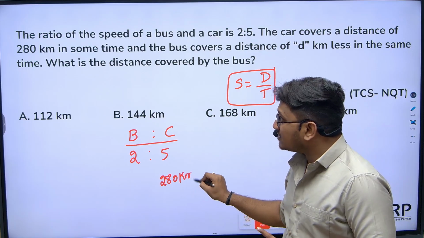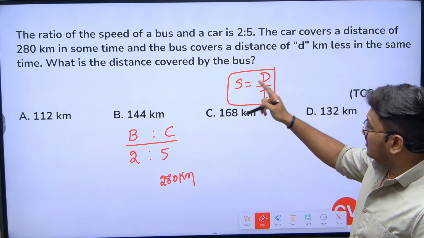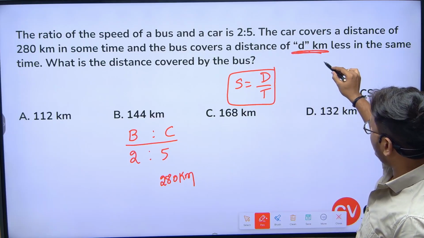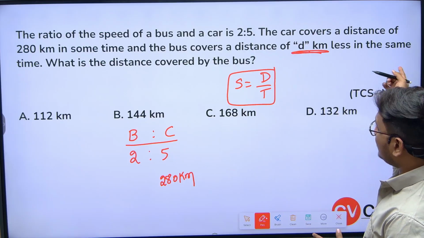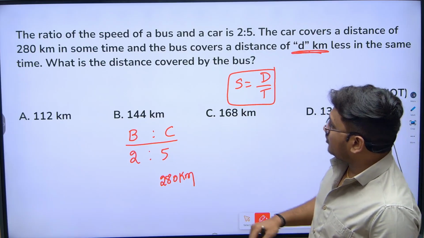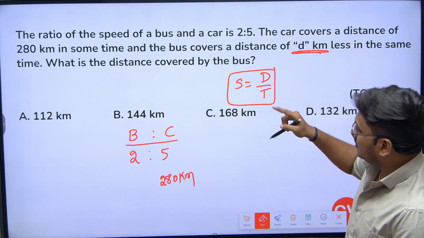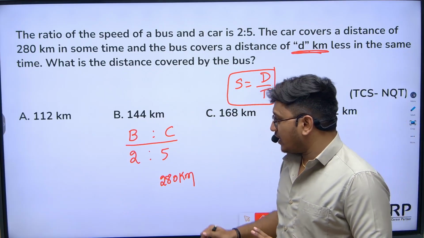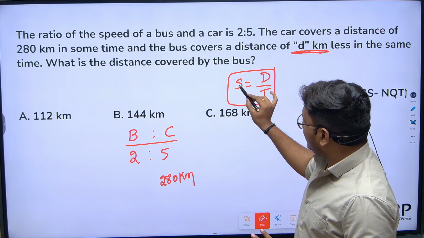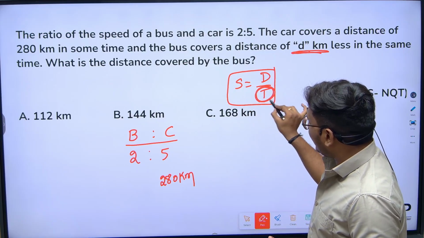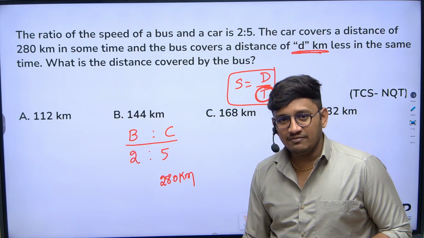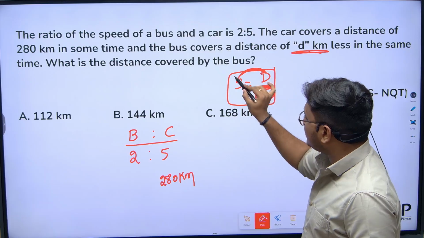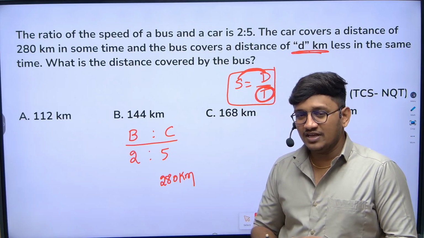280 kilometers in some time. And the bus covers a distance of d kilometers less in the same time. So here if you observe, what is the distance covered by the car? Now if you observe the question, in the same time, when time is constant, what is the relation between speed and time? That's the question.